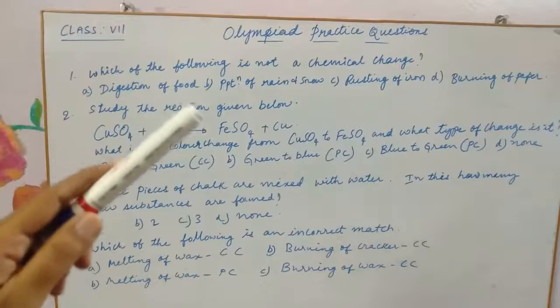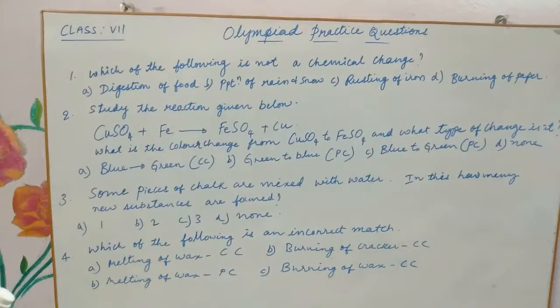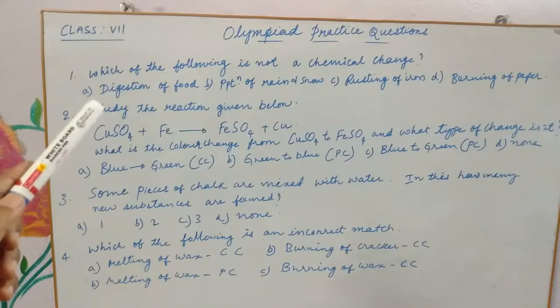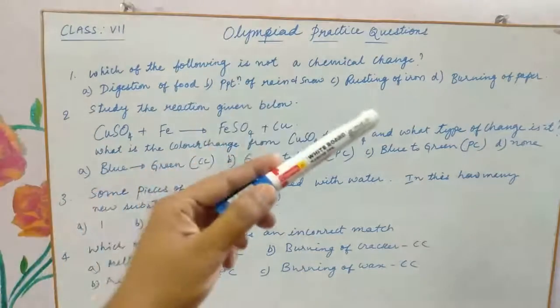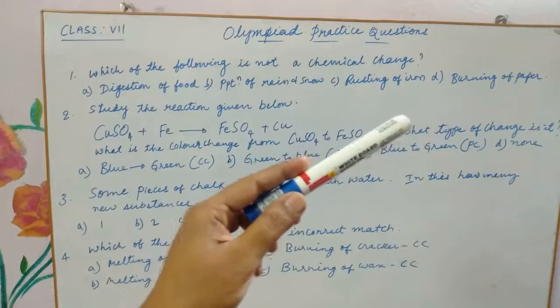Which of the following is not a chemical change? We know the difference between a chemical change and a physical change, right? Chemical changes are those in which a new substance is formed and it is a permanent change, whereas in a physical change there is no change in the chemical composition of a substance. Let's see the options. A, digestion of food; B, precipitation of rain and snow; C, rusting of iron; D, burning of paper.